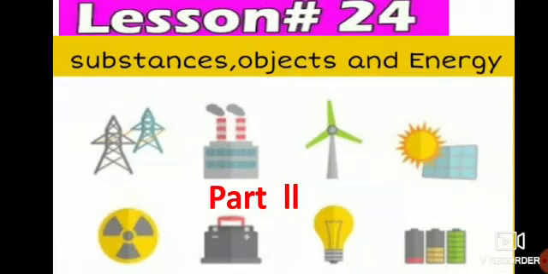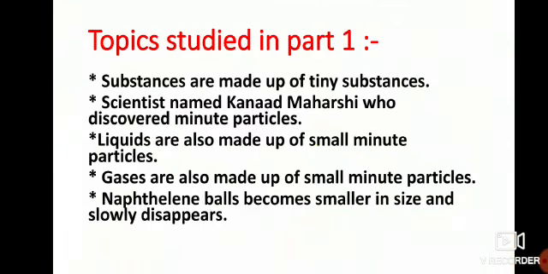So girls, let's continue with our lesson number 24, Substances, Objects and Energy, Part 2. Girls, in the first part, we have studied that substances are made up of tiny particles. A scientist named Kanad Maharshi discovered minute particles.